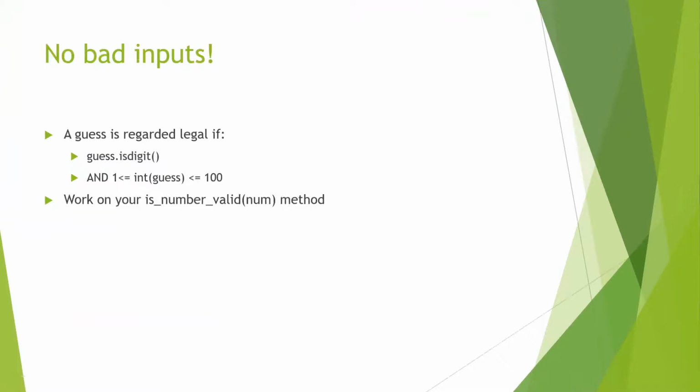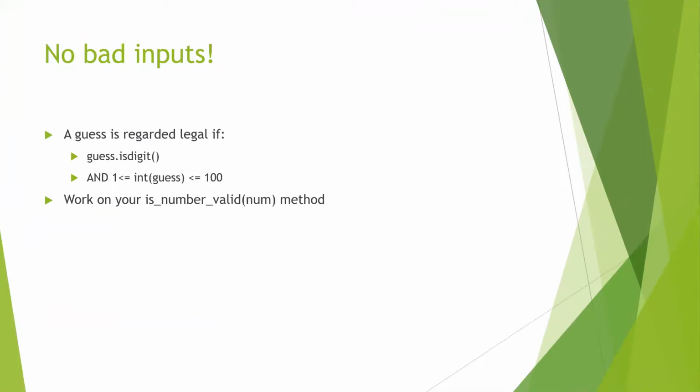So we've talked also that we have to deal with bad inputs. And so here's how you can break down what a guess should be regarded as legal. The guess, first and foremost, has to be a digit. So we're going to use guess.isDigit. Now, if you're unfamiliar with Python methods, or you don't know how I came up with isDigit, I suggest you go back to workshop 2.